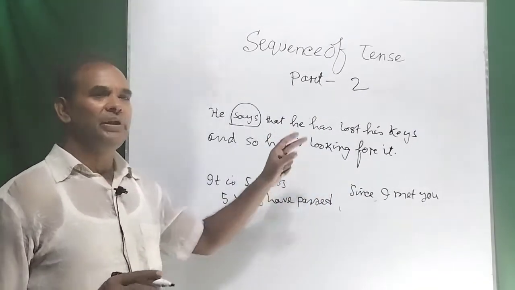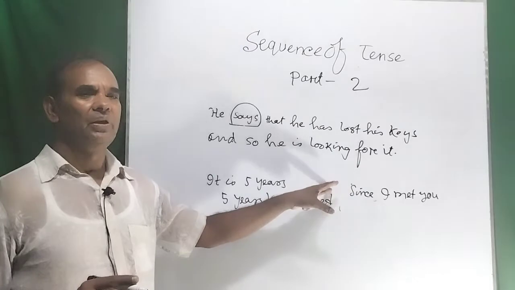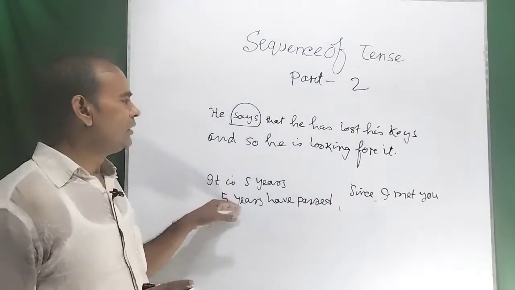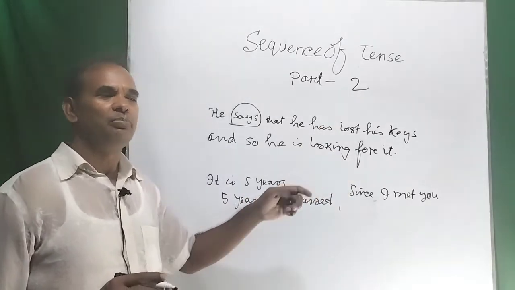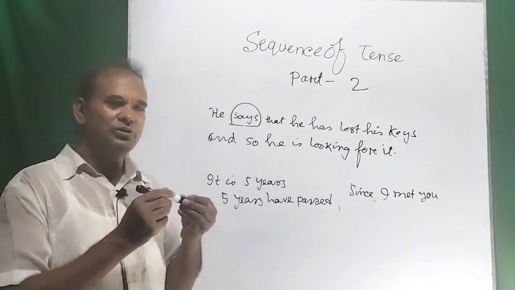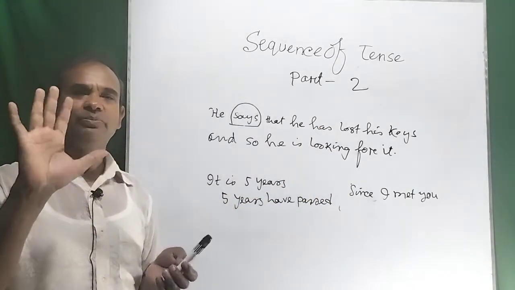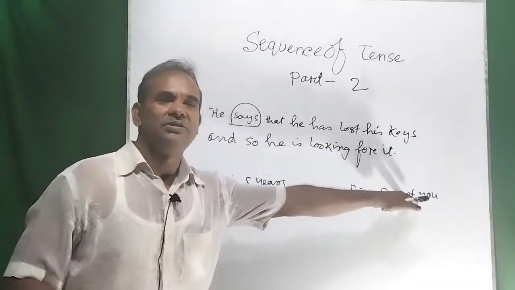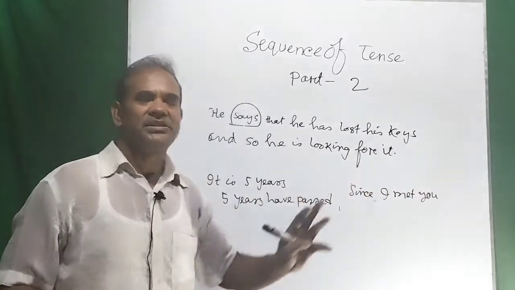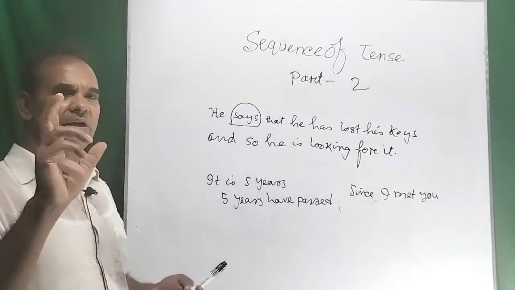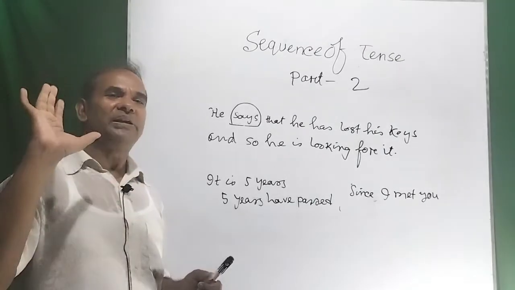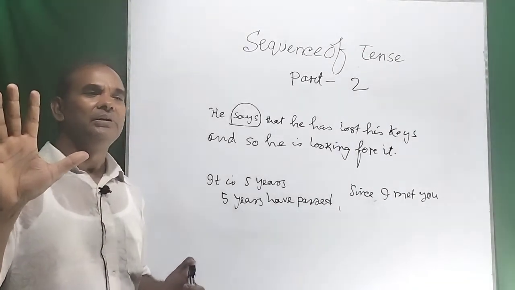So if we use since between these clauses, before since we can write two tenses, present indefinite or present perfect, and after since we can write the past indefinite tense, and this is the sequence of tense.